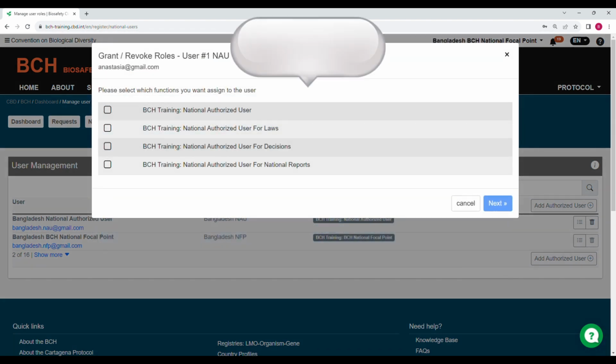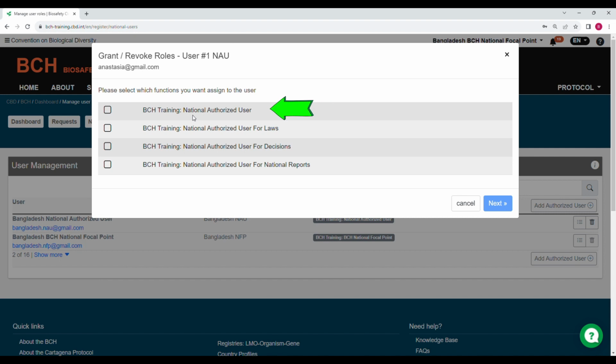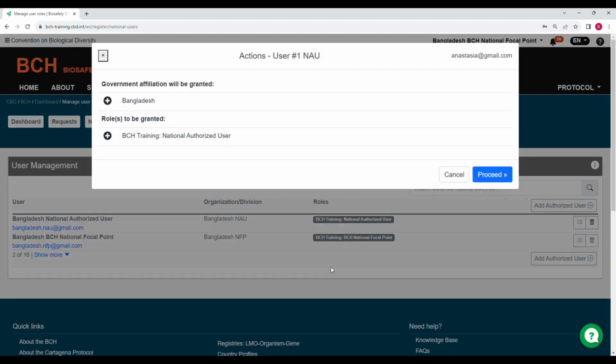In this pop-up box, you can assign the type of access role you want your National Authorized User to have. This option will give him the authority to create and manage all national records. This one will give him the authority to create and manage only law records. This one for only decisions, and this one only for national reports. Let's click on this one, and then once done, click on the Next button. And then finally on Proceed.